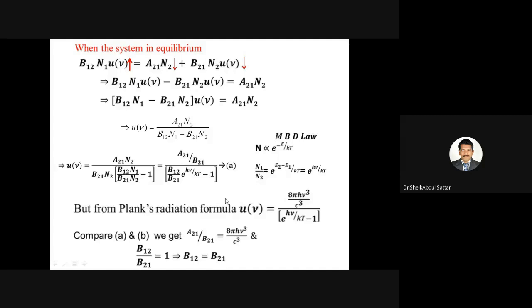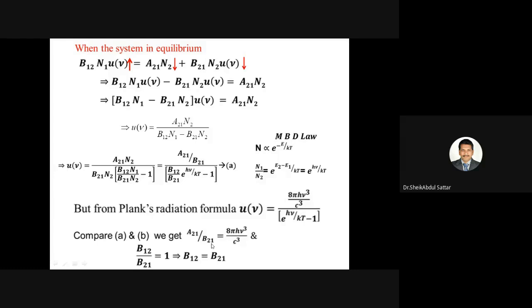In this way, we obtain the relation between these Einstein coefficients. A21 gives the spontaneous emission probability, and B21 gives the stimulated emission probability. So spontaneous probability by stimulated probability equals 8 pi h nu cube by c cube. Here 8, pi, h, and c, the velocity of light, are constants.